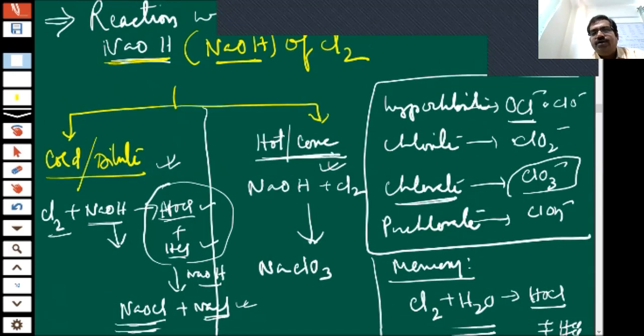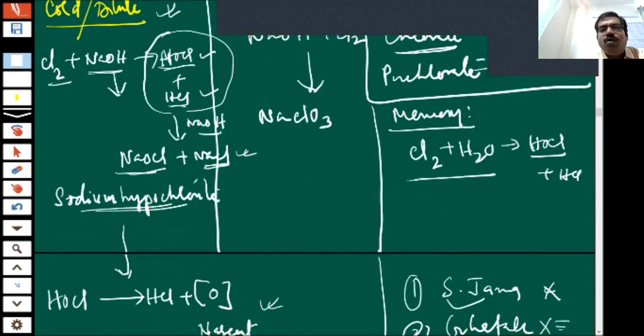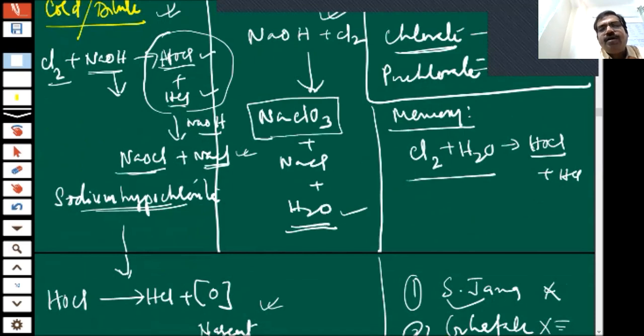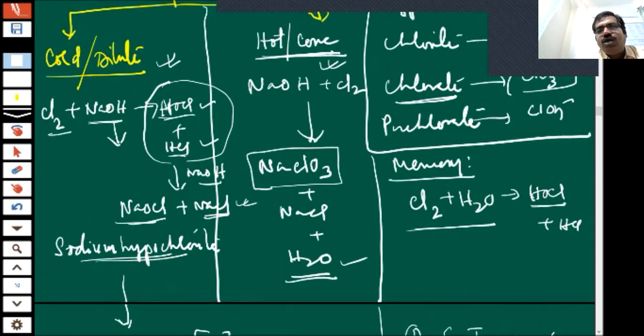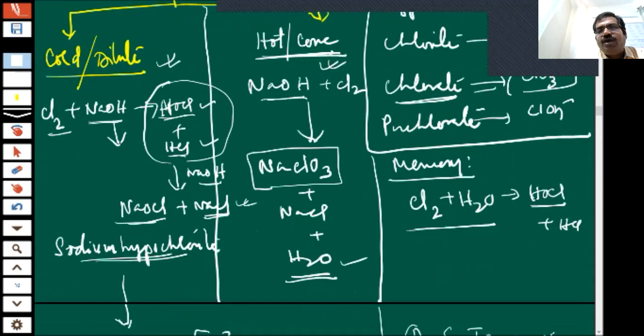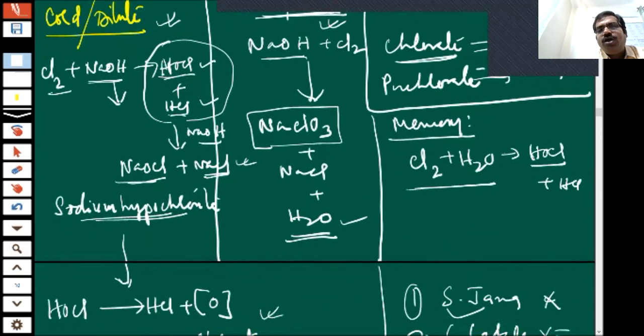It is chlorate. So it will give you sodium chlorate, NaCl, and water. Actually we get chloric acid, but again base is present, so it is converted into the salt sodium chlorate, NaCl, and water. This is when they are in hot condition.